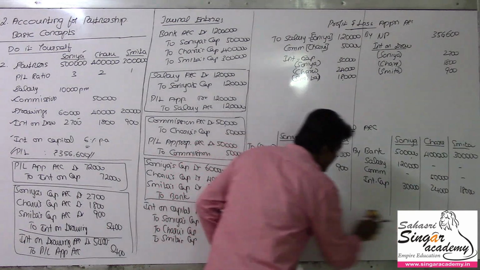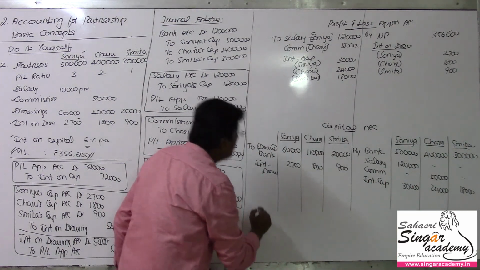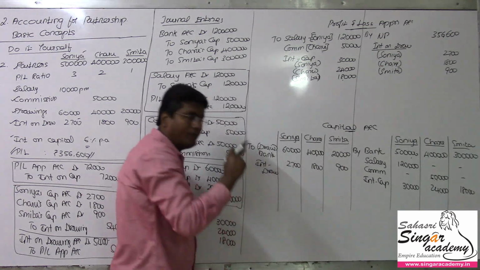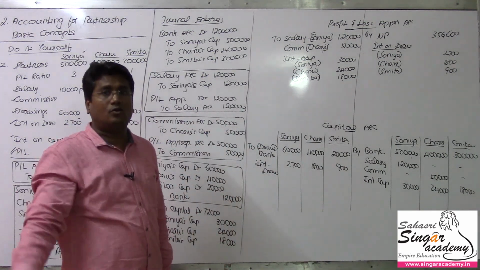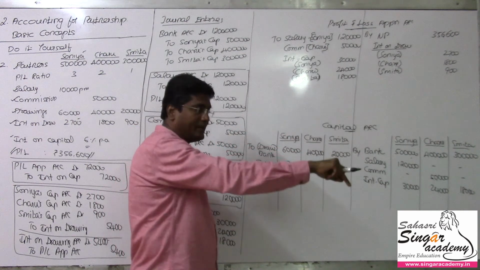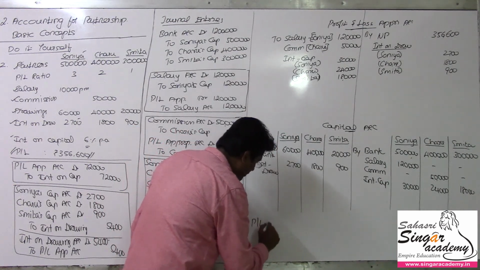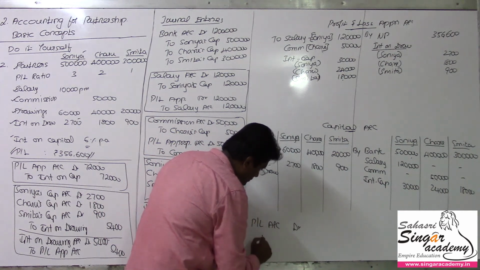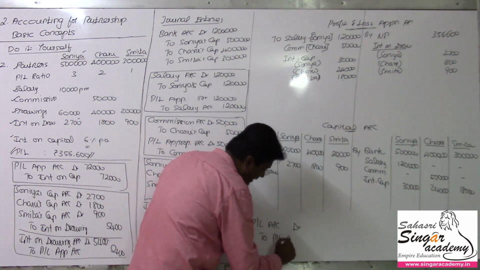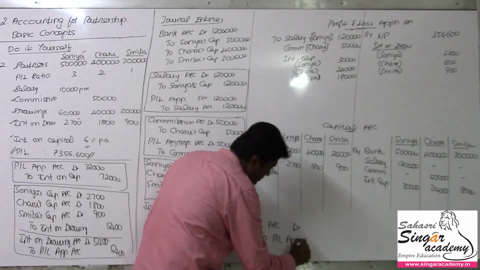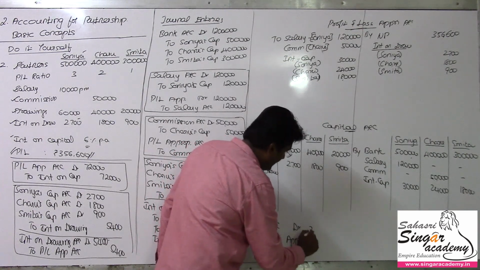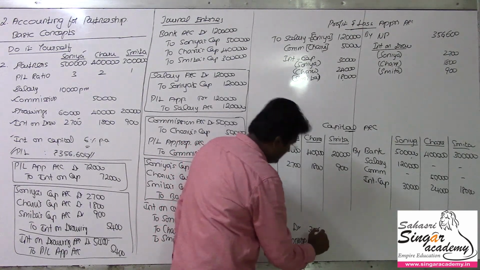Now, for the net profit, we are transferring from the P&L account to the P&L appropriation account. So we are debiting the P&L account and crediting the P&L appropriation account. The entry will be P&L account debit to P&L appropriation account, value being 3,56,600.